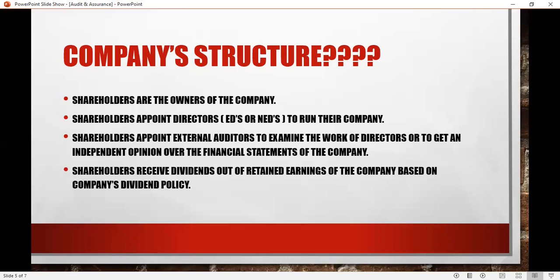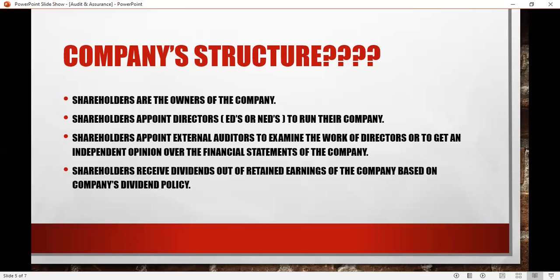As directors are running the company on behalf of the shareholders, and shareholders are investing in the company, there should be some examination and verification as well, whether the management or the directors are utilizing the capital in a proper way, the way the shareholders want it.